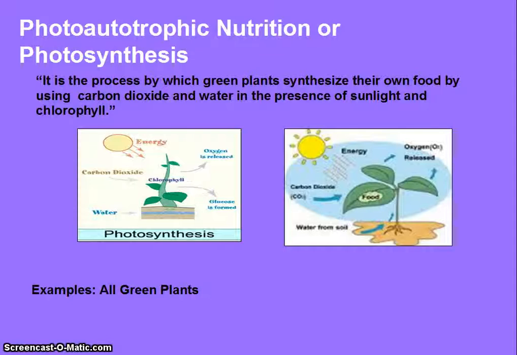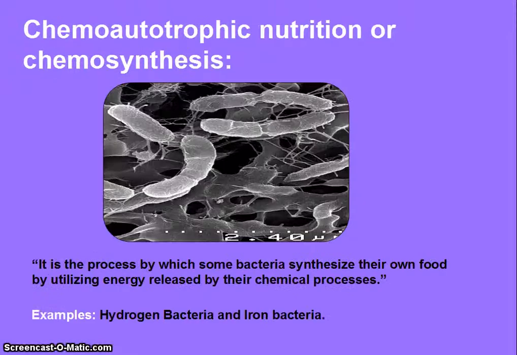Photoautotrophic nutrition or photosynthesis. It is the process by which green plants synthesize their own food by using carbon dioxide and water in the presence of sunlight and chlorophyll. The examples are all green plants. Chemoautotrophic nutrition or chemosynthesis. It is the process by which some bacteria synthesize their own food by utilizing energy released by their chemical processes. Examples: hydrogen bacteria and iron bacteria.